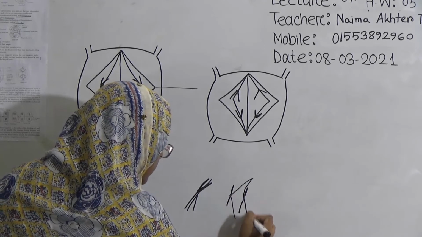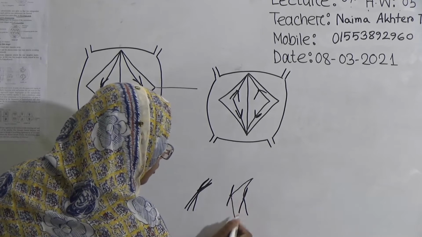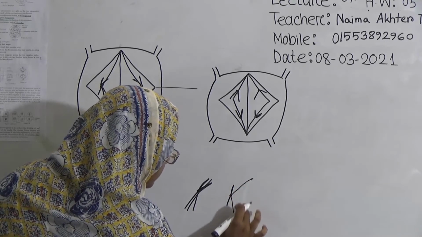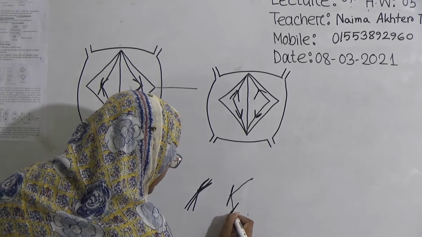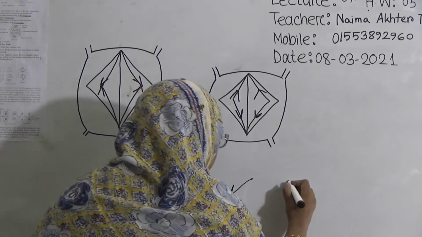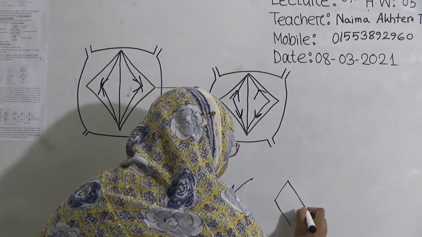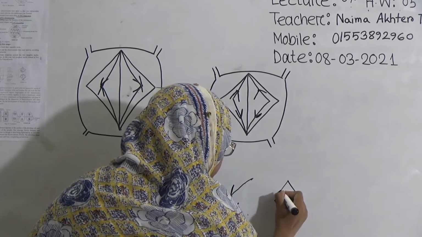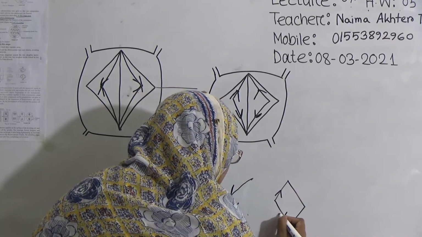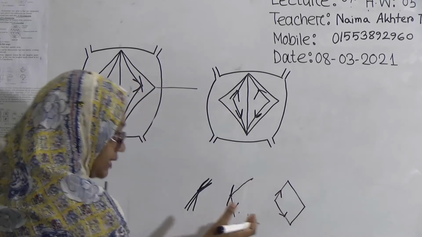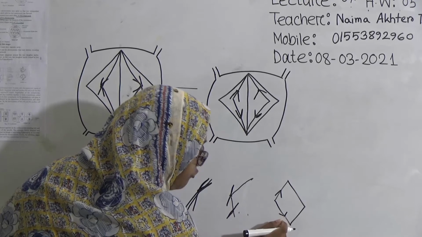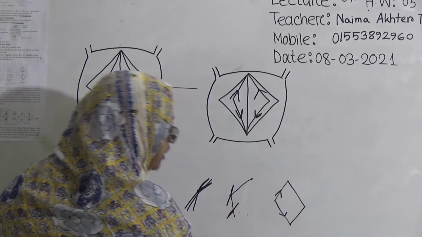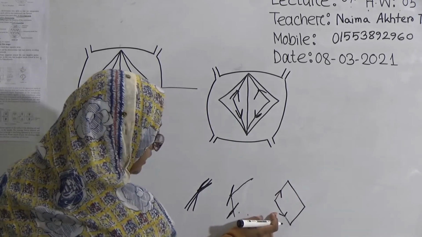They will start to go to two different poles, and in this kind of movement, the centromere remains in the front side and their arms remain in the back side.